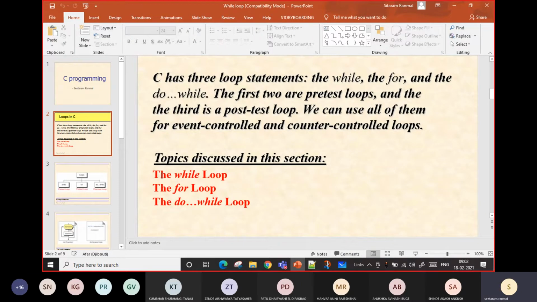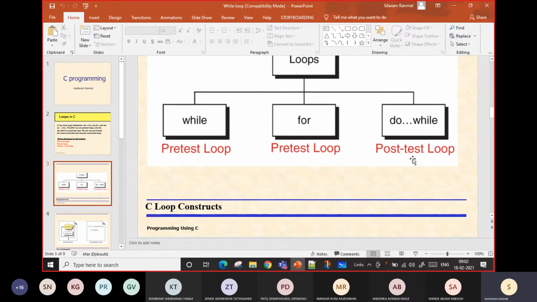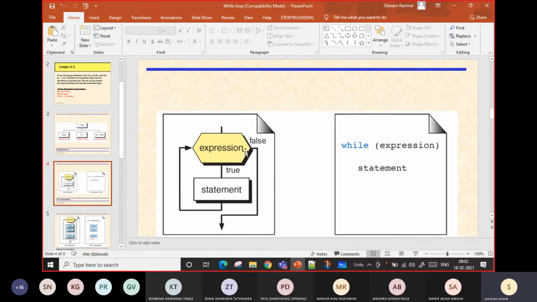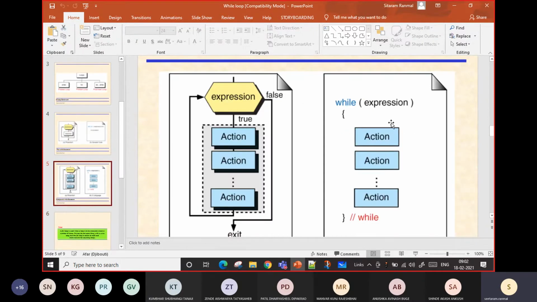So we will see the while loop. The only thing is that of these three loops, while and for are pretest loops, and do while is a post-test loop. We will see how this while loop will execute. So we will first see the while loop. What will be the things in the while loop? In a while loop, there is a while syntax.